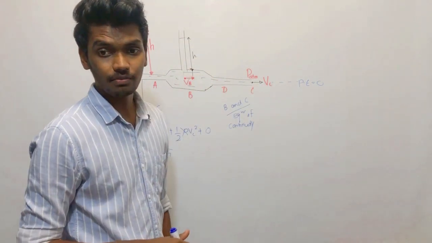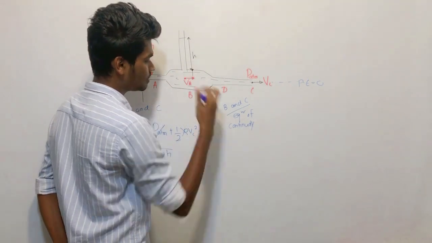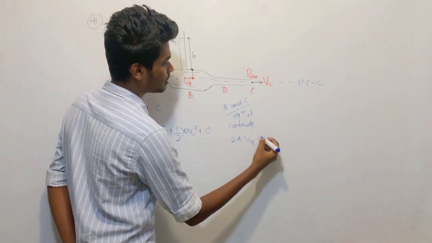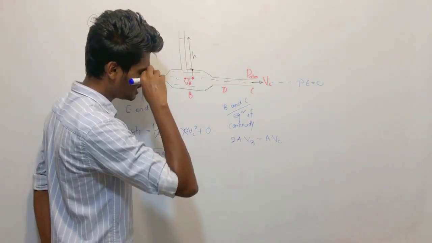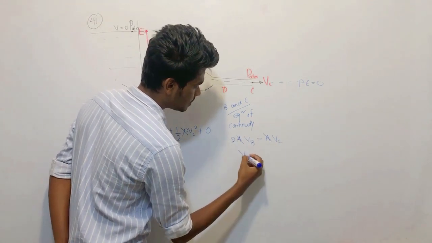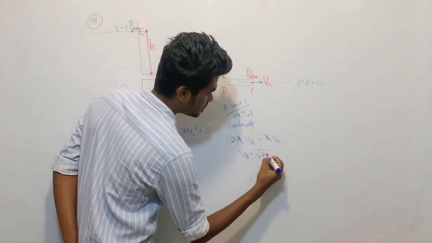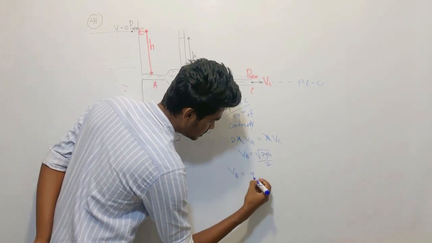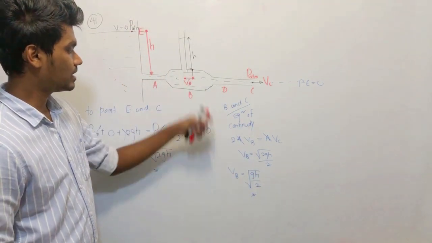They have mentioned the area at B is twice that of C. So if this is 2A, the velocity is VB: VB into 2A equals area A into VC, right? So A to A cancels. VB is equal to VC over 2. VC is root 2gh, so VB is going to be root 2gh over 2, the velocity at this point.